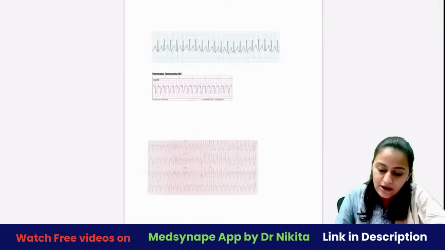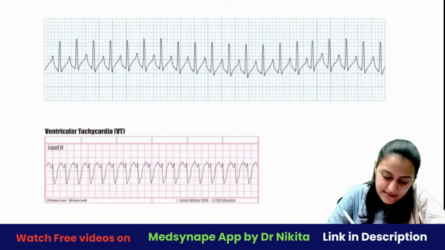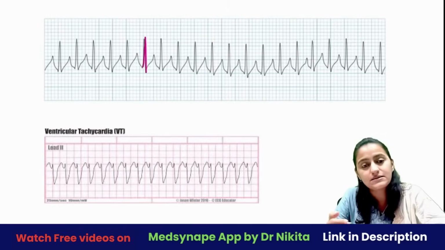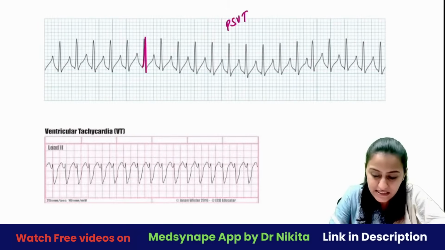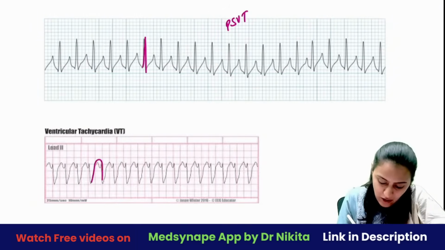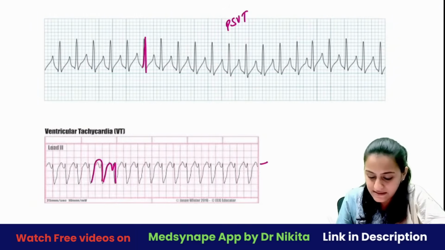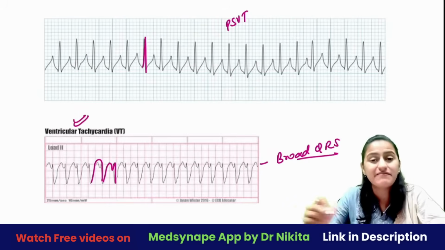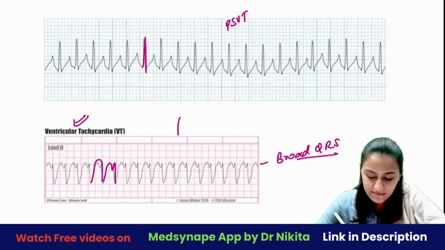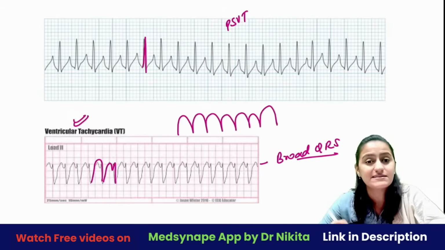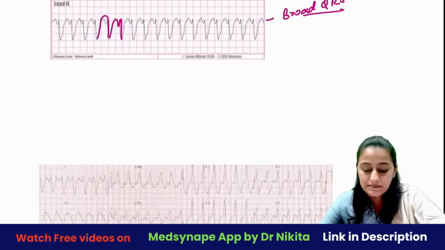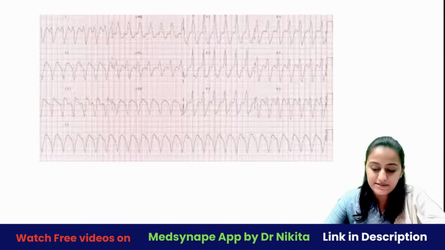Okay, now look at the image here. So this is a narrow QRS complex. So this is going to be PSVT. And look at the complexes here. How are the complexes here? These are broad QRS complexes. This is going to be ventricular tachycardia. Okay, keep this image in mind. Ventricular tachycardia is the broad QRS complex. Supraventricular is narrow QRS complex.